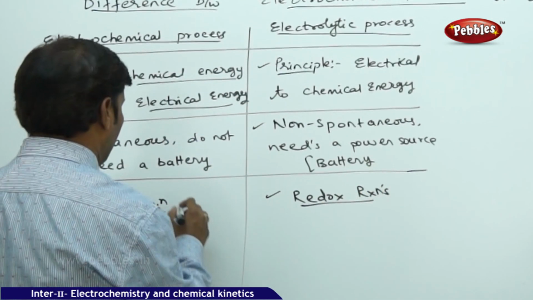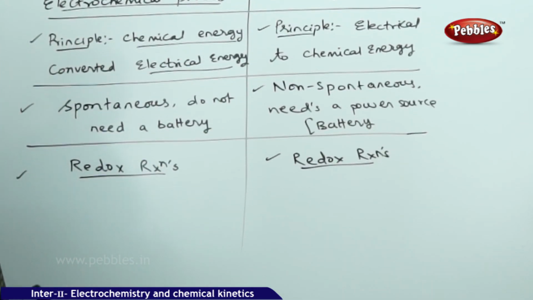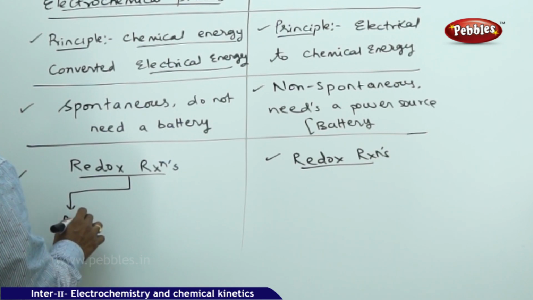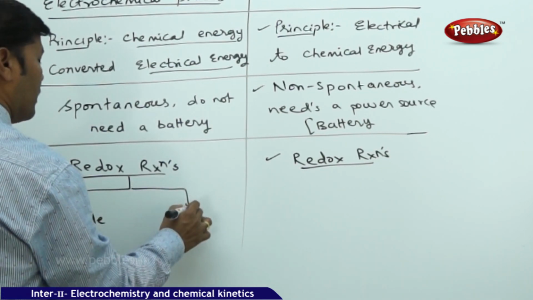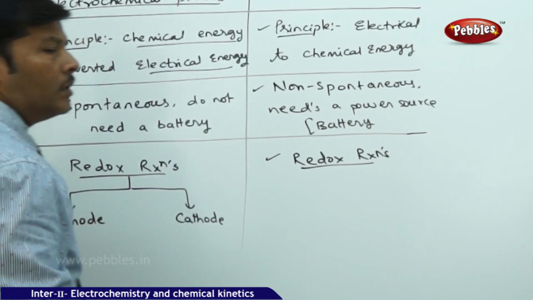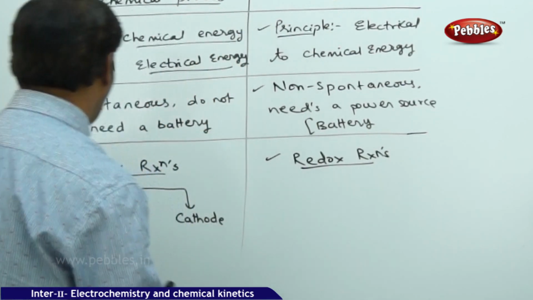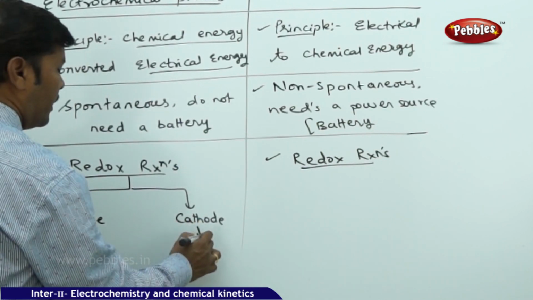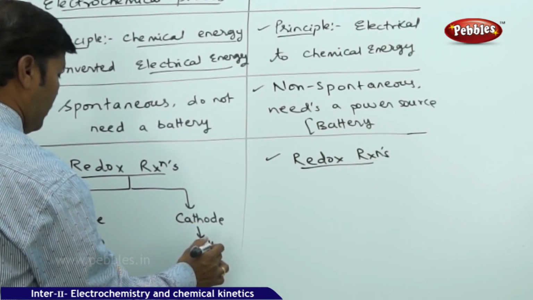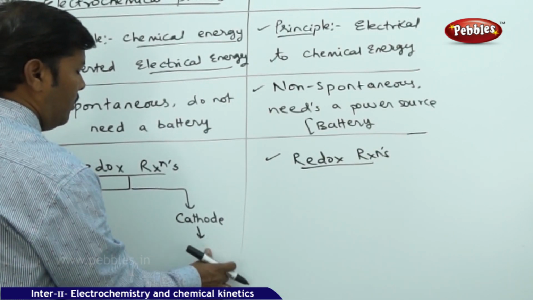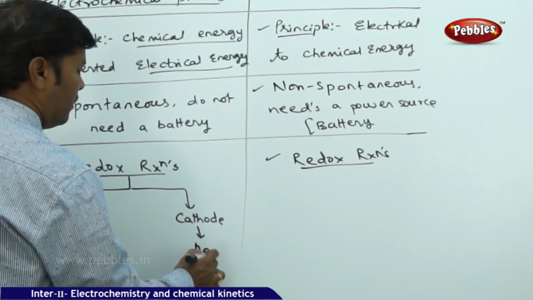In the electrochemical process, the redox reaction involves two electrodes, anode and cathode. The process taking place at the anode is oxidation, and the process taking place at the cathode is reduction.